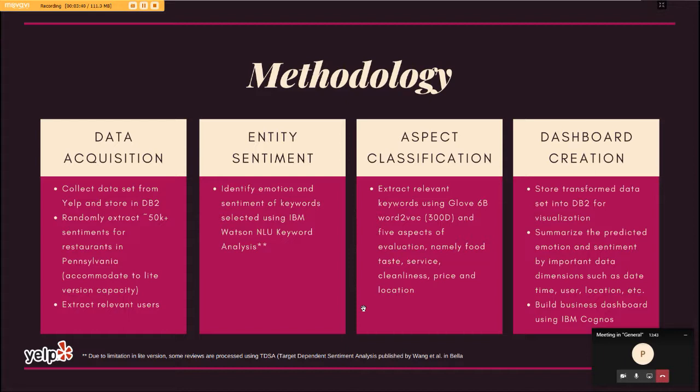Using these keywords, we use the word2vec wiki corpus with 6 billion words to identify the relevant keywords and group these sentiments into the aspects that we identified, which are cleanliness, food taste, price, location, as well as service.